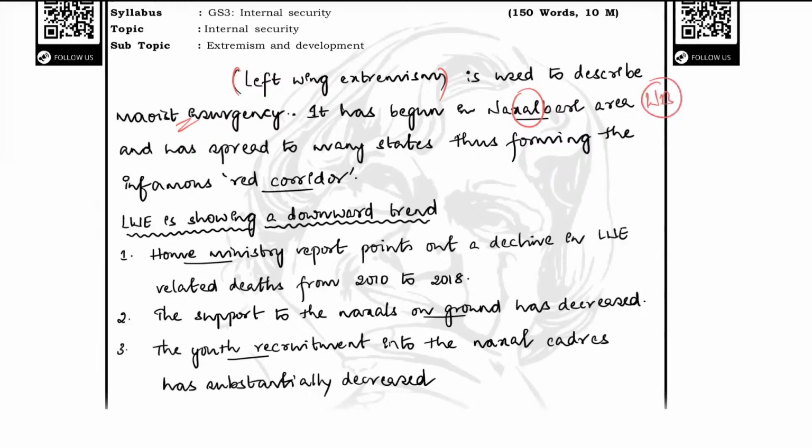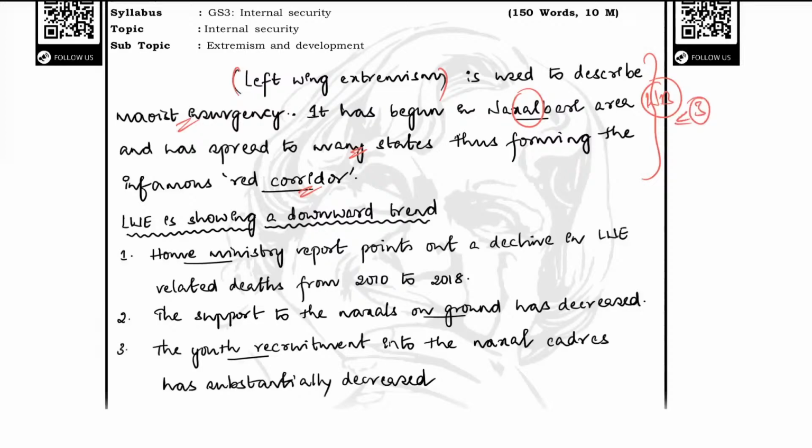It has spread to many states in the country, and this has led to the presence of the infamous red corridor. This is what I explained in the first slide, and this is a good introduction, not too long, not too short, but it would have been better if he restricted the length of the introduction to under 3 lines.